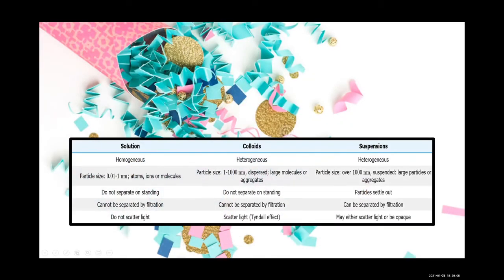So this chart gives you particle size and then characteristics such as ability to separate, filtration, and whether or not a solution, colloid, or suspension will scatter light.